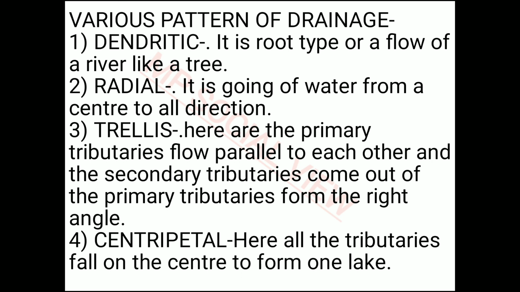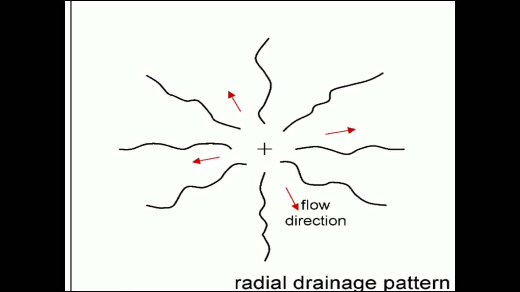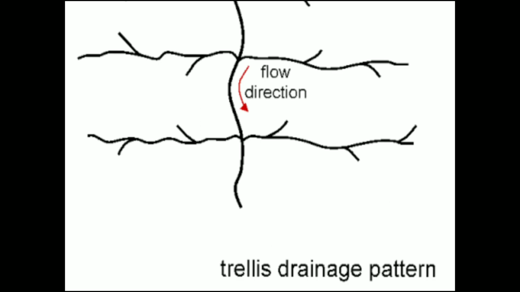So I can show you in the figure the dendritic pattern. It looks like a root or a tree. You can see in this the river's branches are flowing in all directions like a root. And this is the pattern of radial flow. In this, from the center, the river is flowing in all directions like a radius. And this is the pattern of trellis.